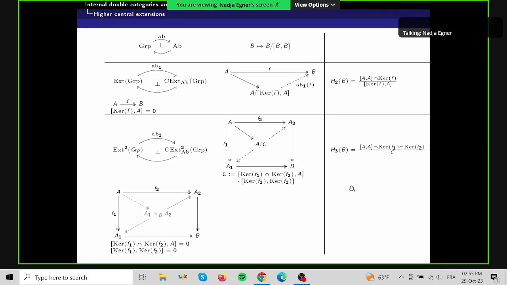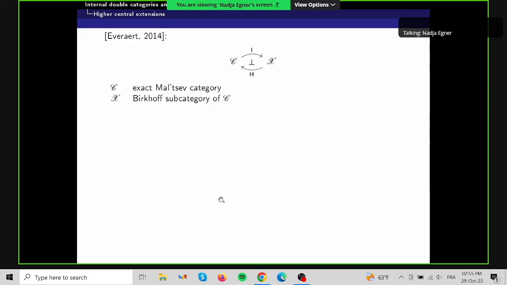And so another question is: is this also an instance of a more general categorical theory? And can we establish also this link to homology? And the answer is again, yes. So here I'm telling you results by Everaert from 2014.